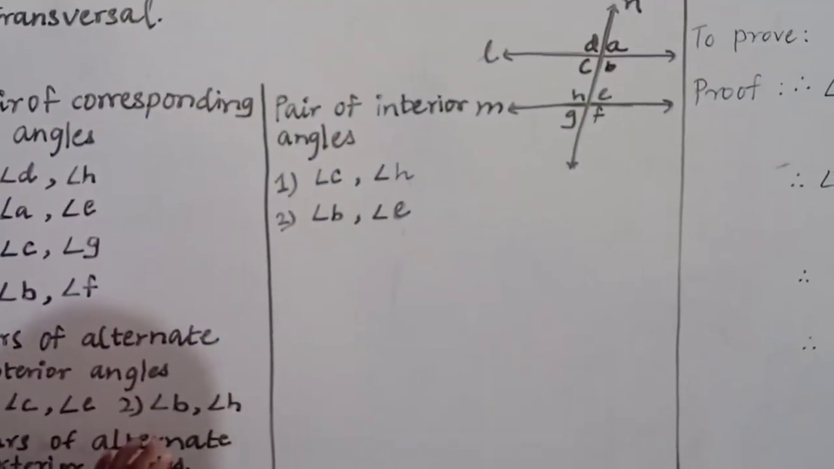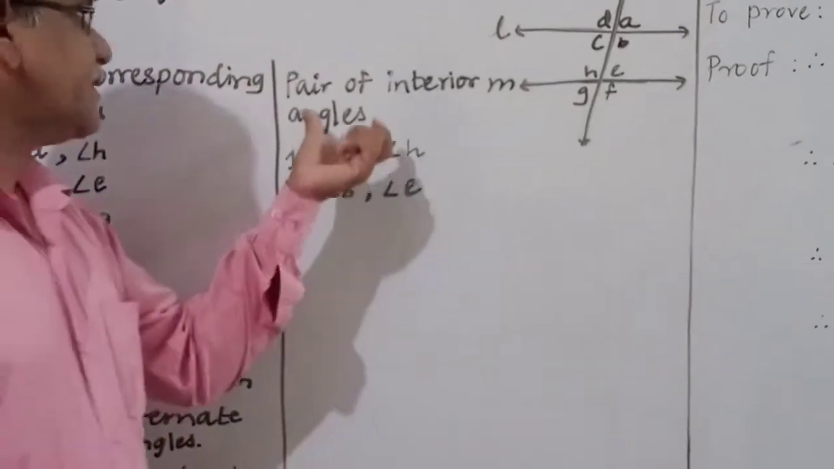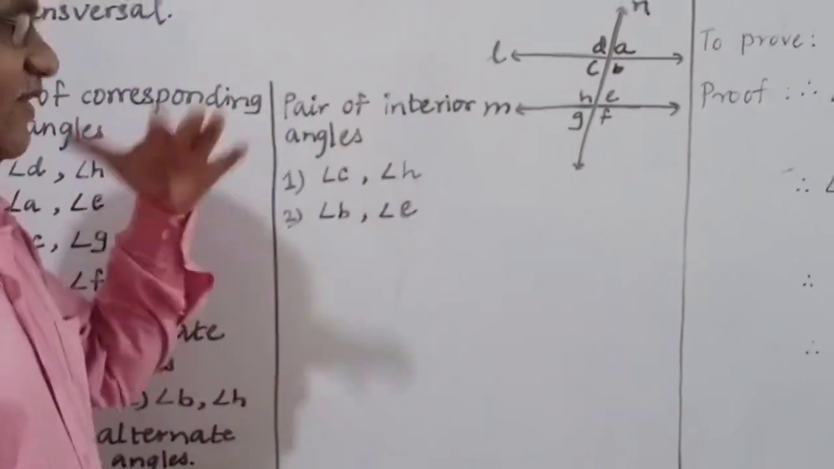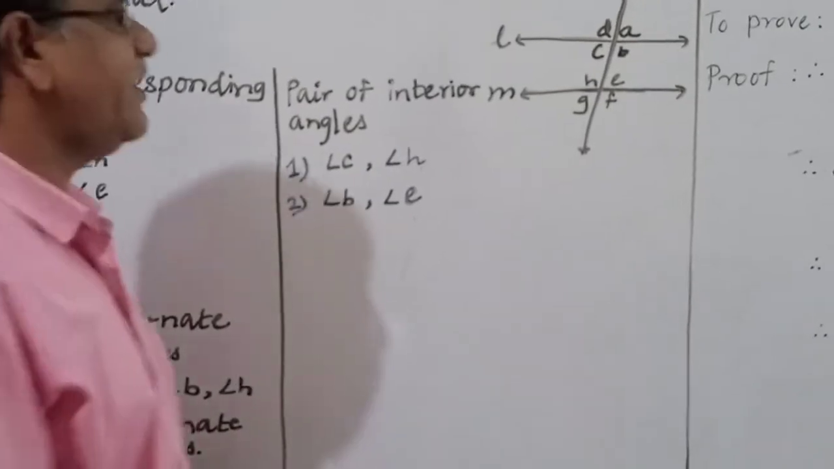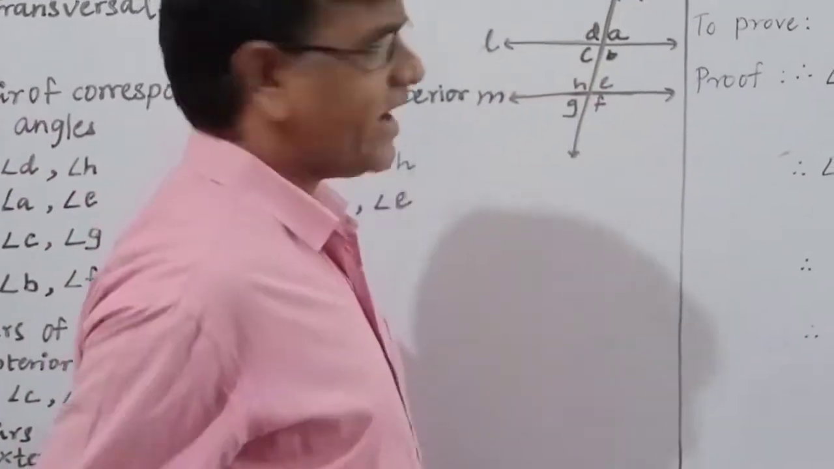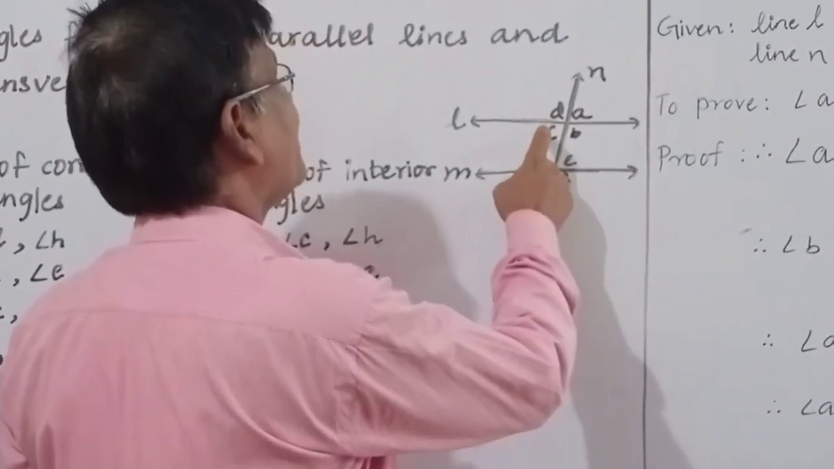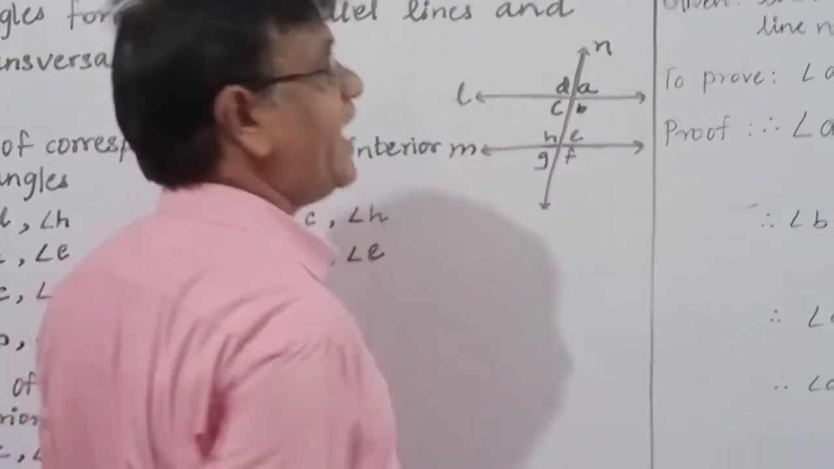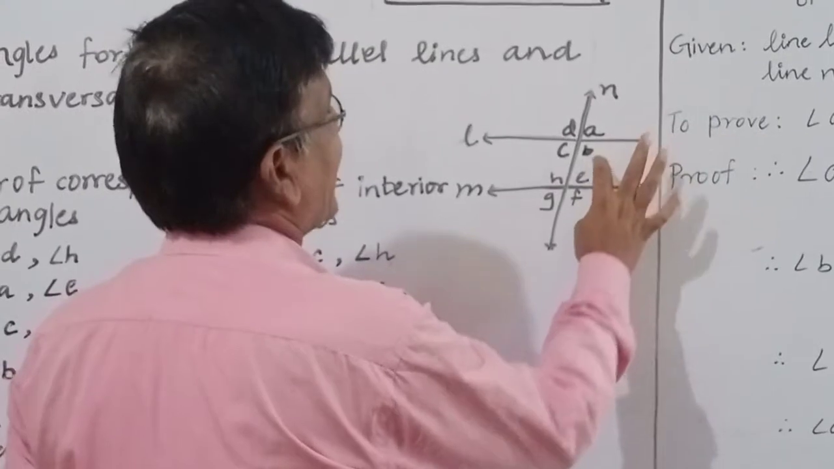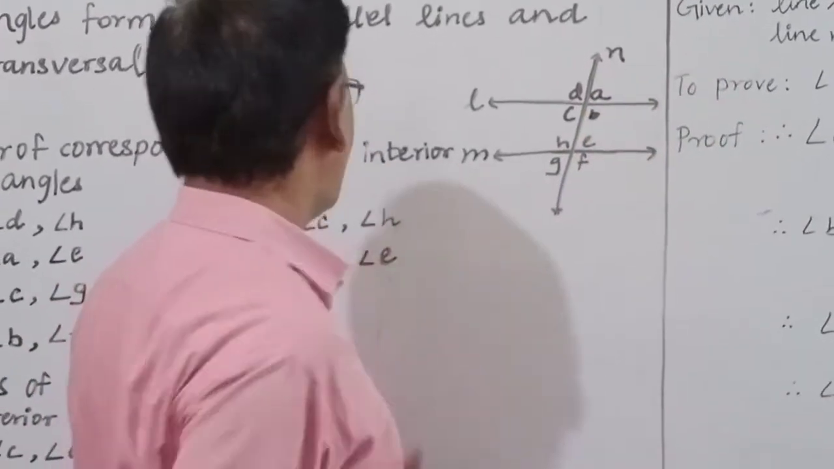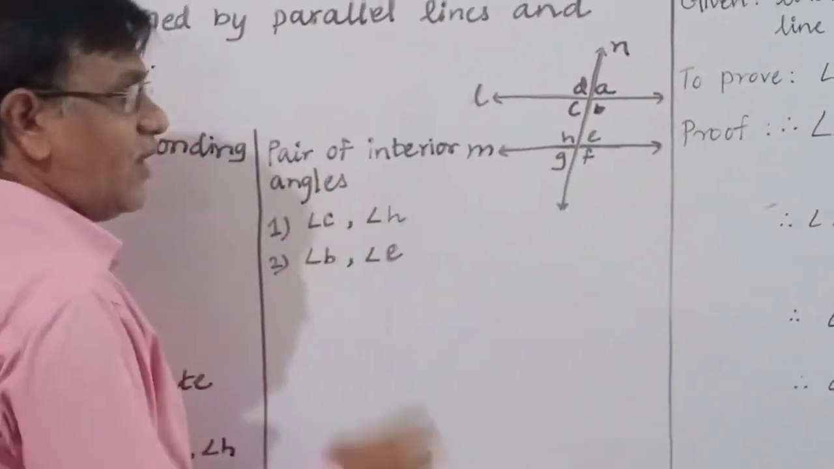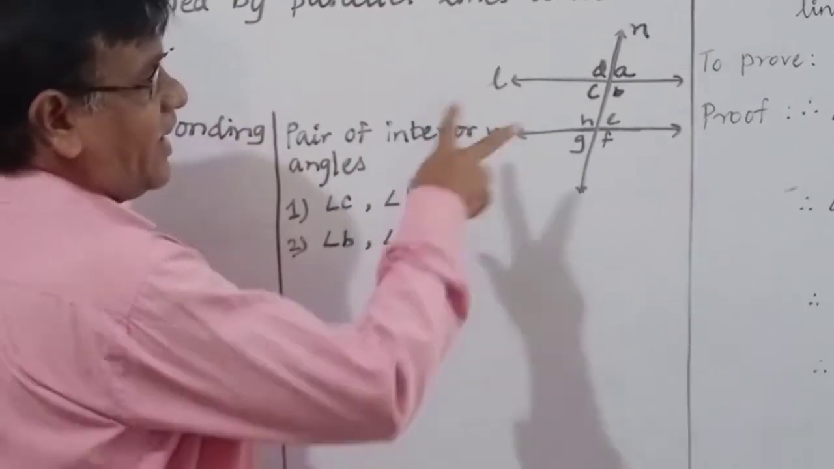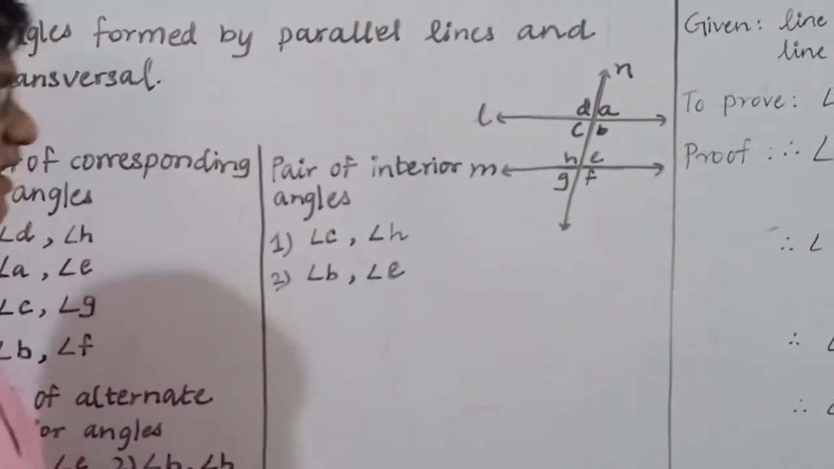Okay. Now the third, that is pair of interior angles. Which are the interior angles? Here we already learned in 8th standard. That is angle C, angle H. These two are said to be interior angles. Angle B and angle E is also said to be interior angles. Means two pair of angles are there. They are said to be interior angles.